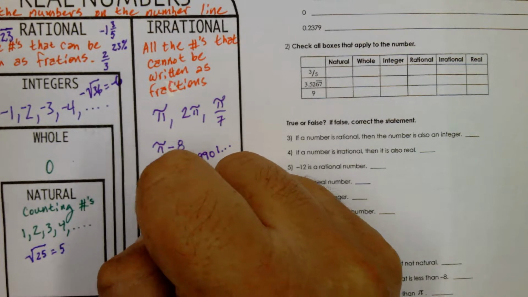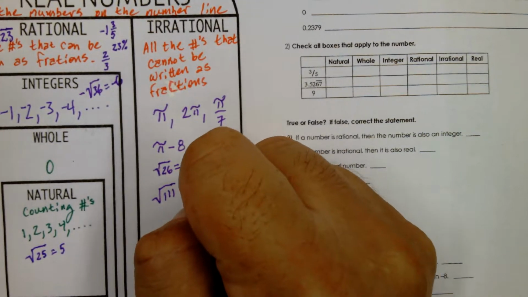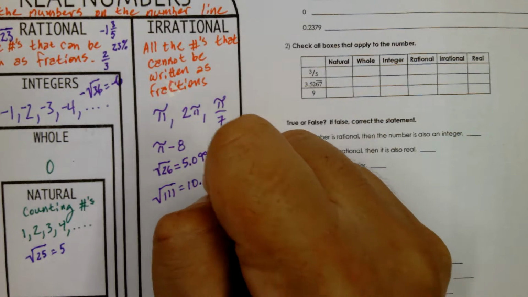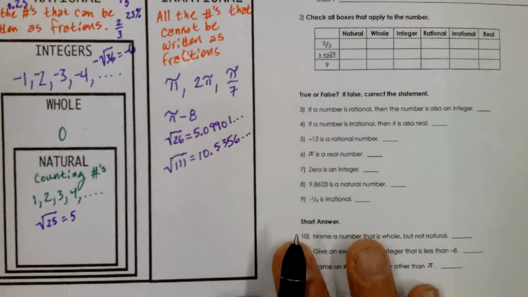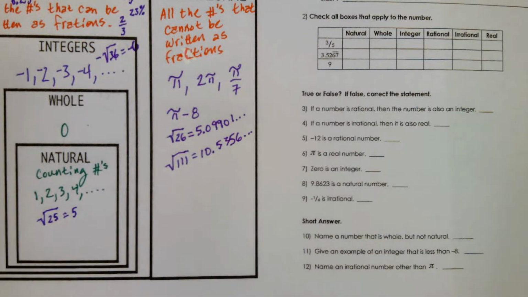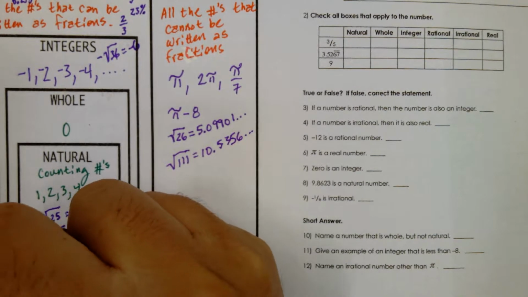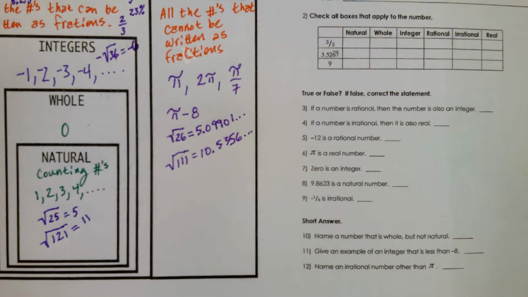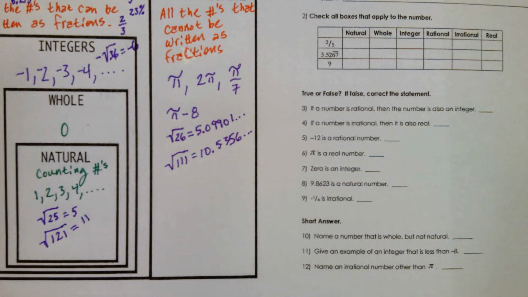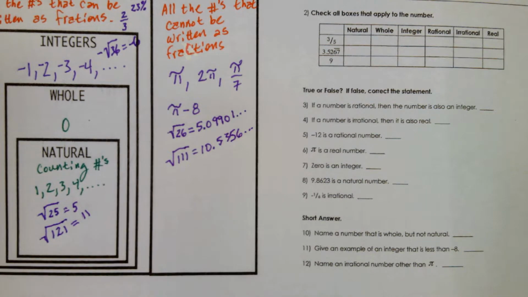Most square roots are yucky. They go on forever and ever and ever. Can someone give me a square root that's not yucky that would live here? 121. Square root of 121 is 11. It's a nice whole number. So it would live here with the natural numbers. Okay. Does that make sense?